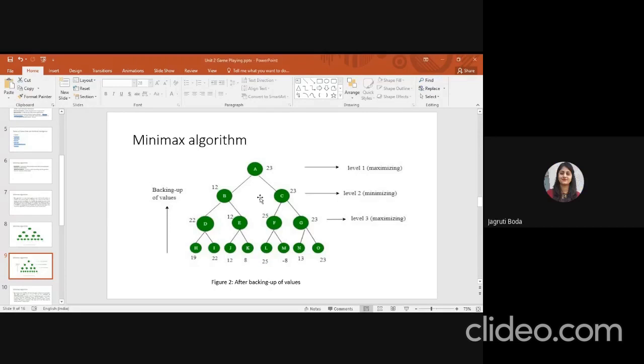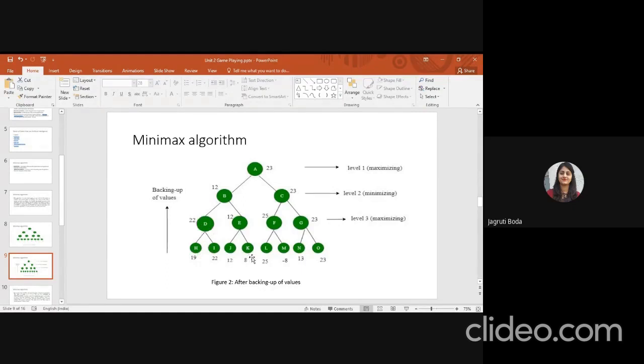Okay, did all of you understand? This is your leaf level. Then level 3 is your maximizing level, level 2 is your minimizing level, and level 1 is your maximizing level, right? So at level 3, you have to find the maximum of the given child values. You can see D has two children, H and I. Which has the maximum value? 22. So I assign D as 22.